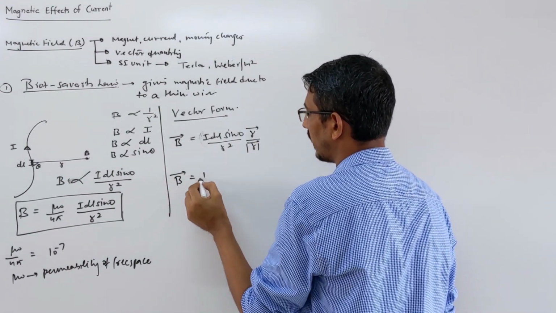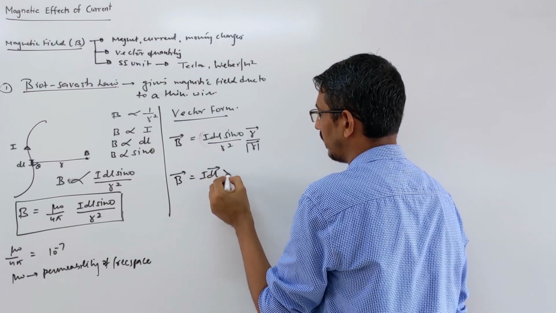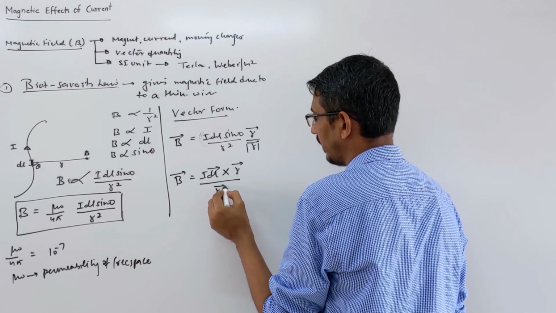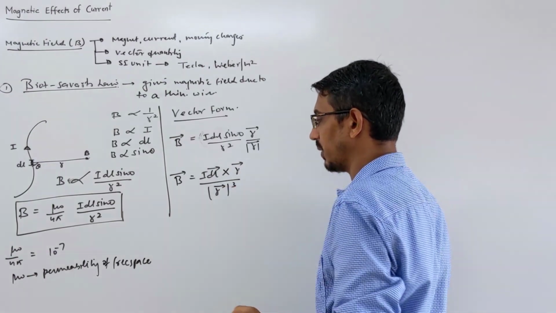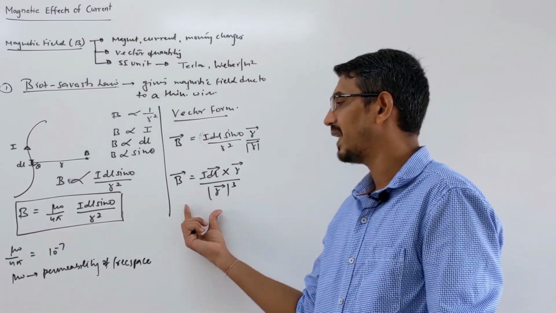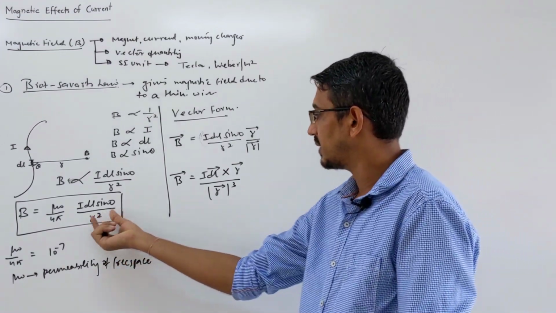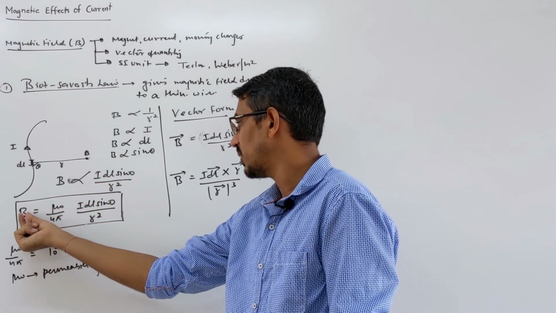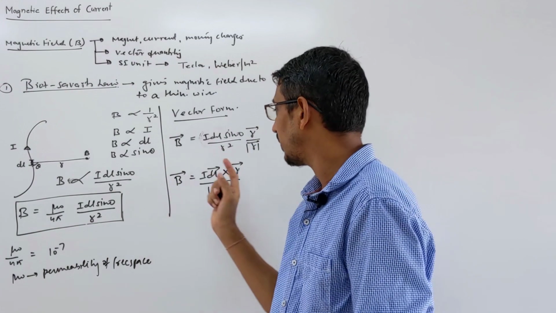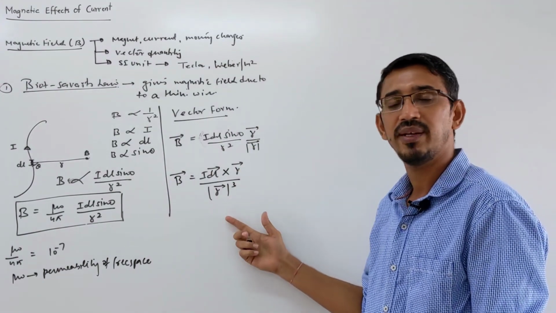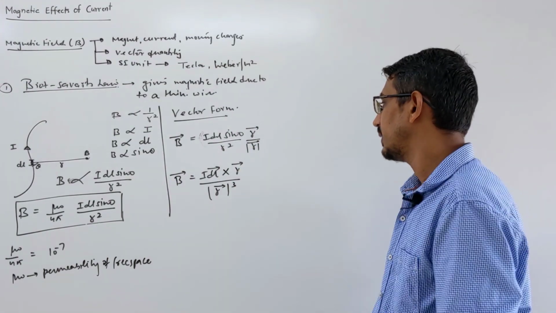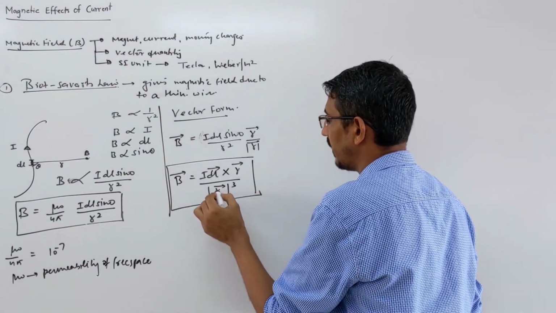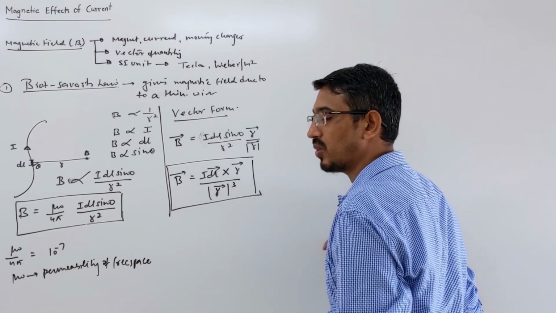So how can I write this? B vector equals I dl vector cross r, and this becomes magnitude of r cube. This thing I have discussed in all chapters of physics: when you convert into vector form, the power is increased. Like here, the magnetic field in scalar form is inversely proportional to r square, and in vector form it becomes r cube. Same thing I did in gravitation also. So in vector form it varies with distance as r cube, not square.